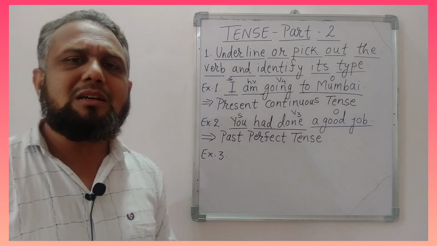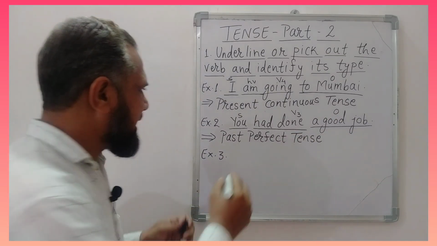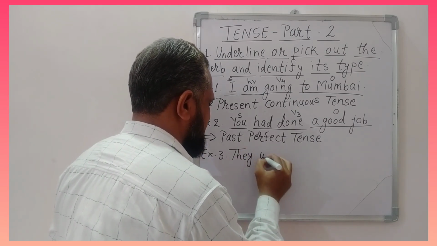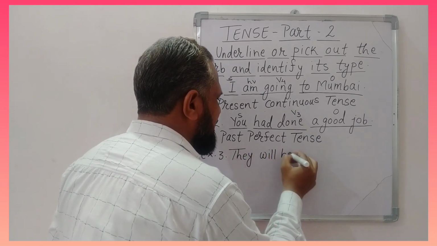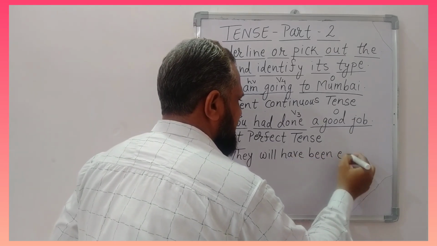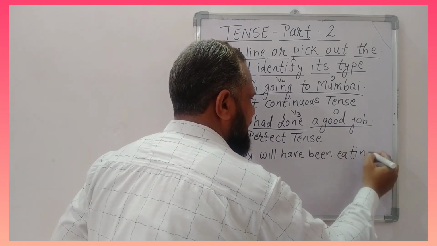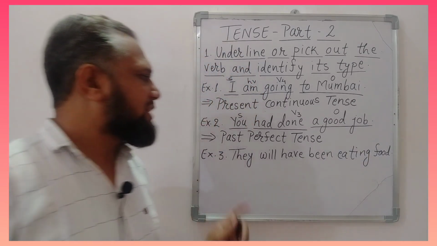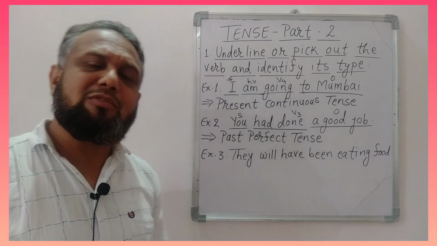Now let us take one more example. They will have been eating food.